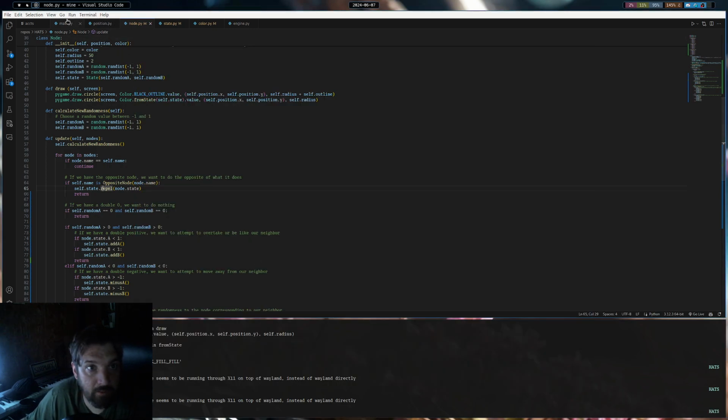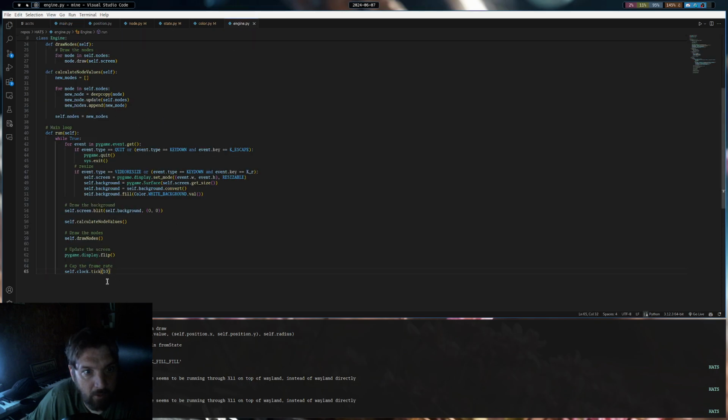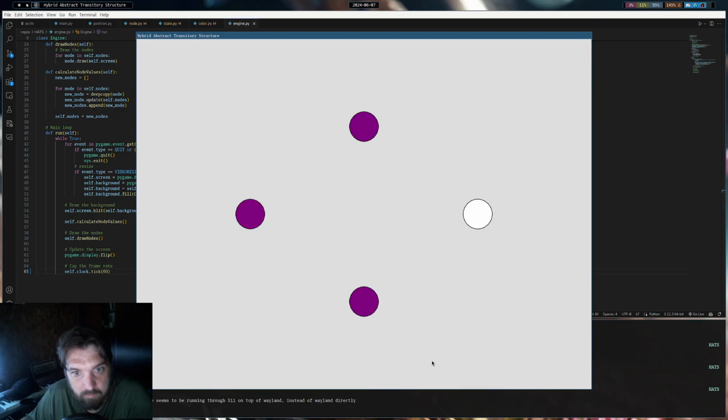And then if we expand it even more, because right now we're running our engine at 10 frames a second just to make it slow enough to see. If we ran this thing at full regular capacity, you would see this thing moving in and out of states fast enough to where you can see stable state change and shift, but you also see this modularity or recurrence. So that's why I call this a hybrid abstract transitory structure, or simply a stable chaos model.